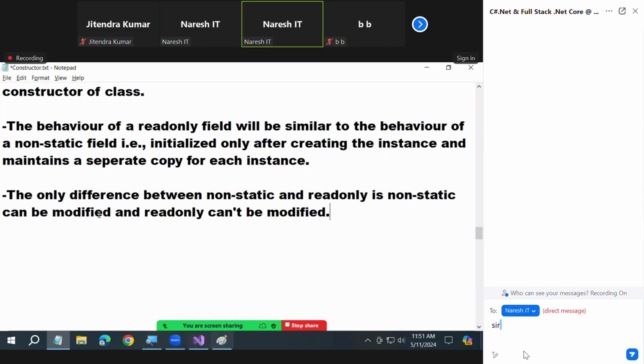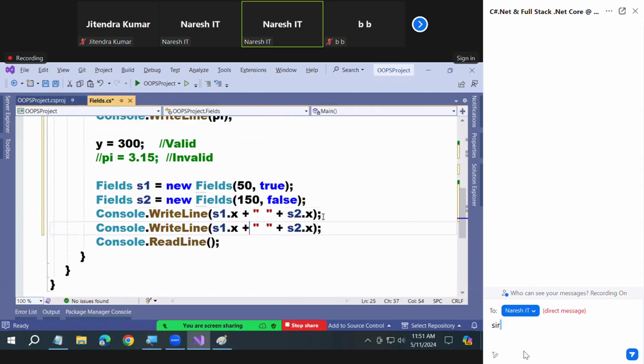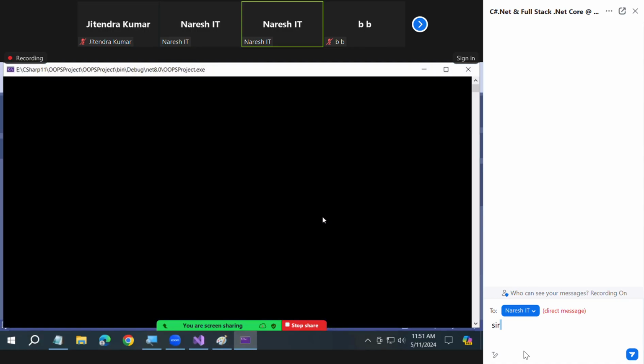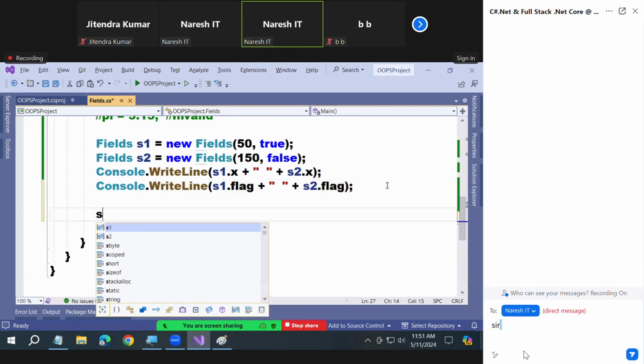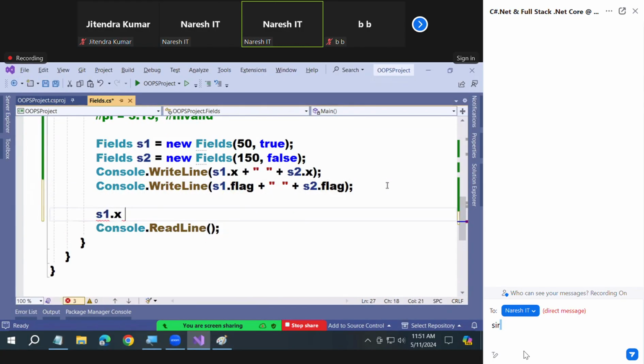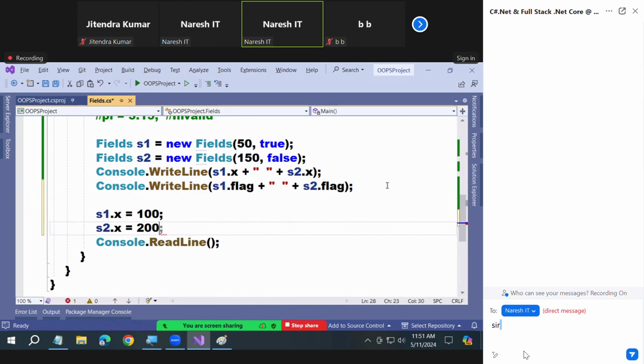Watch it. First, let me print both the flag values to prove both don't have the same value. One is true and one is false. Correct? Now I want to modify s1.x equals 100 and s2.x equals 200.